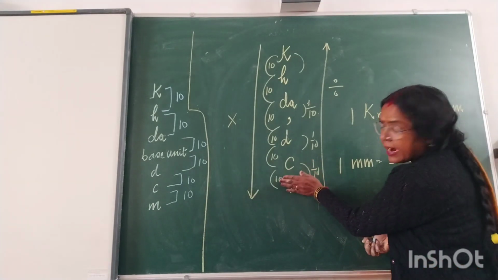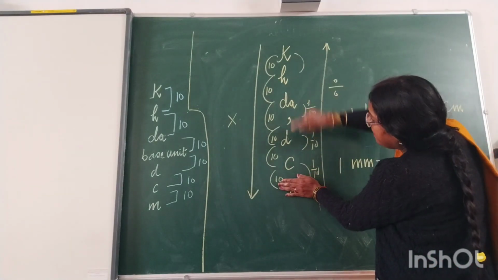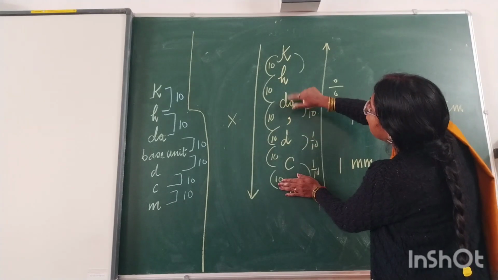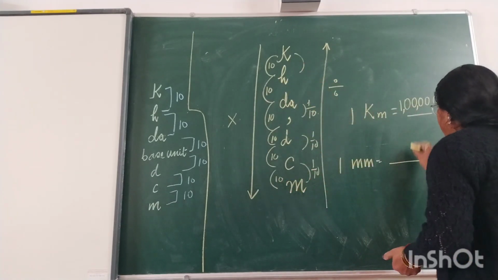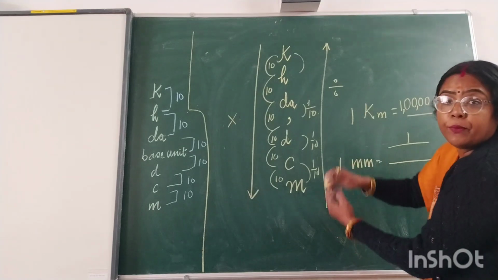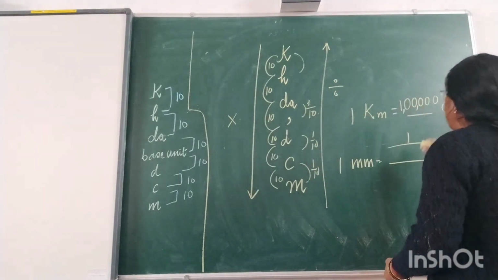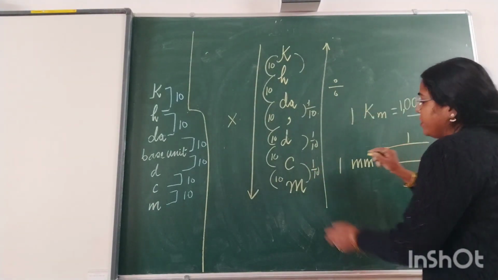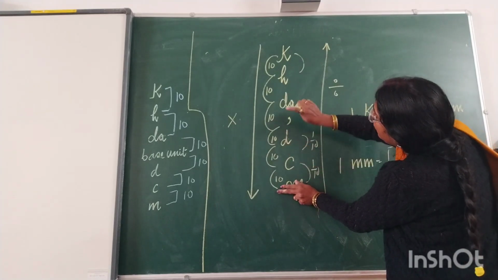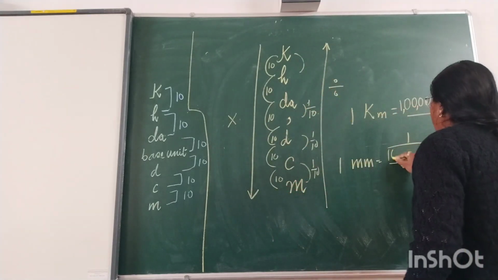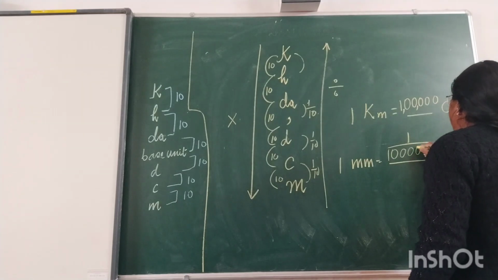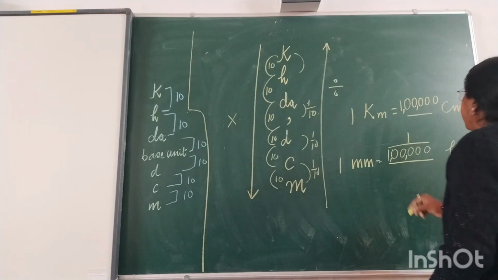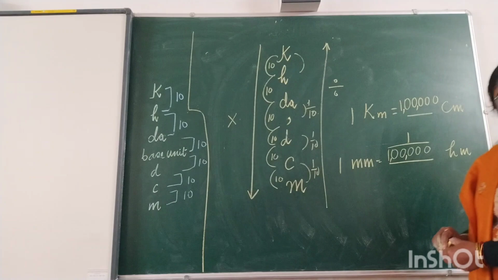What do we have to do? Hide the millimeter, step up, 1, 2, 3, 4, 5. And it is 1 upon, because going from lower to higher we are dividing. So 1 upon, after 1, how many 0s? 1, 2, 3, 4, 5. It is 1 upon 1 lakh hectometer.